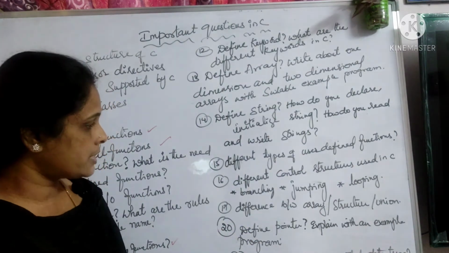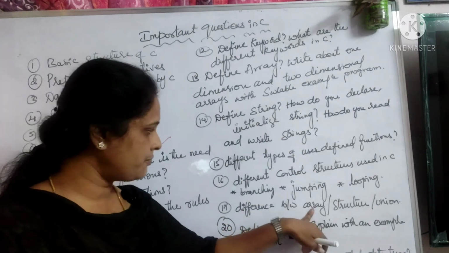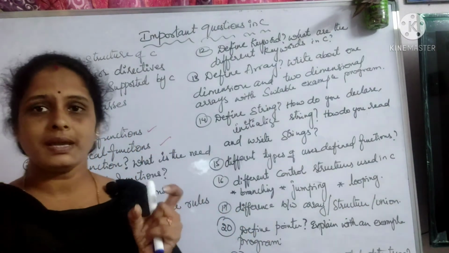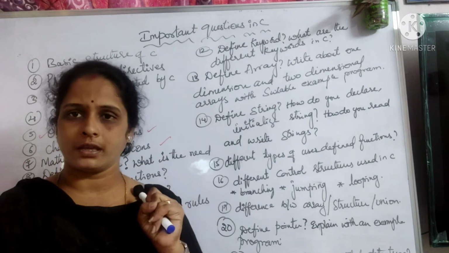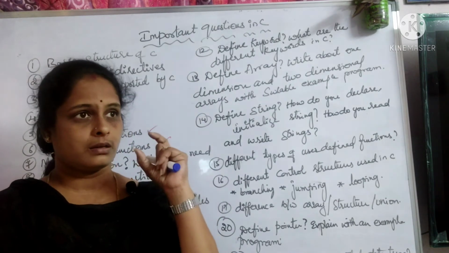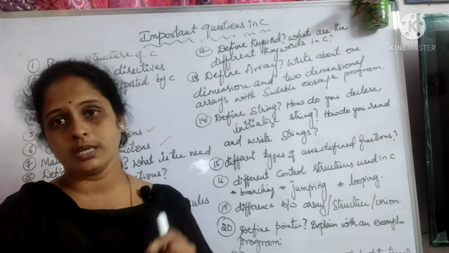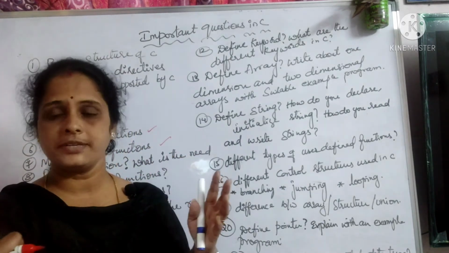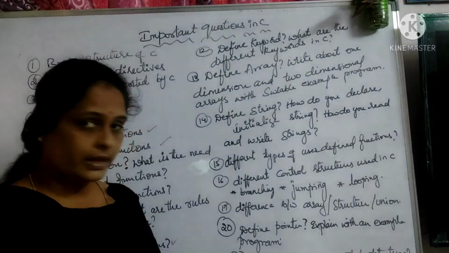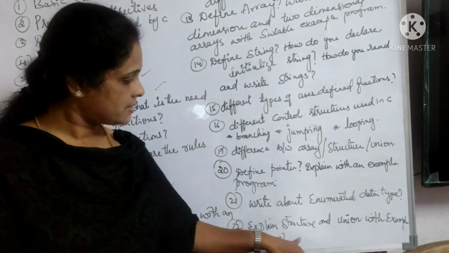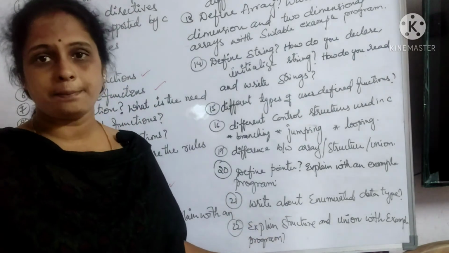Then you have explain the difference between array, structure, and union. So you may be asked, what is the difference between structure and array? What is the difference between structure and array, or structure and union? So write the differences between them. Then here I gave explain structure and union with example program.